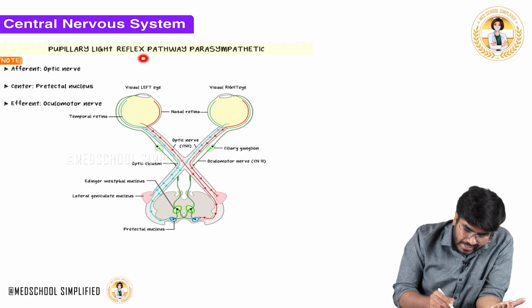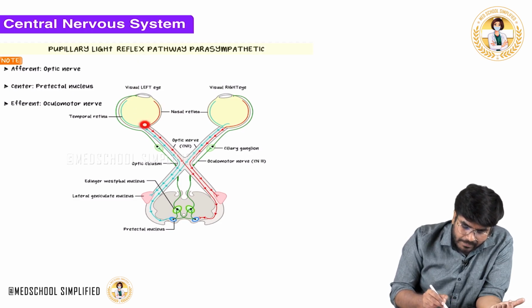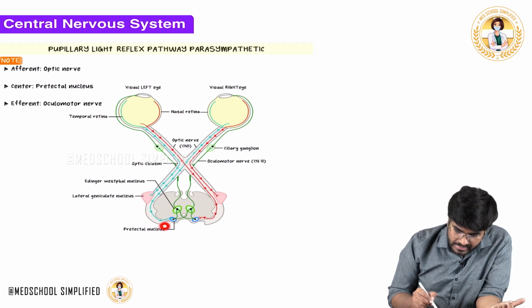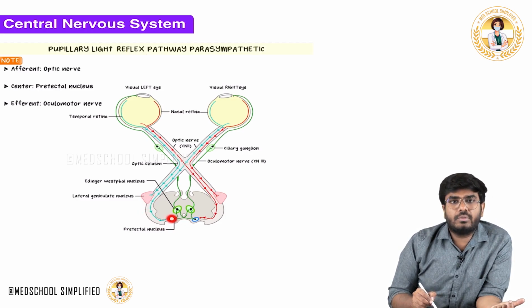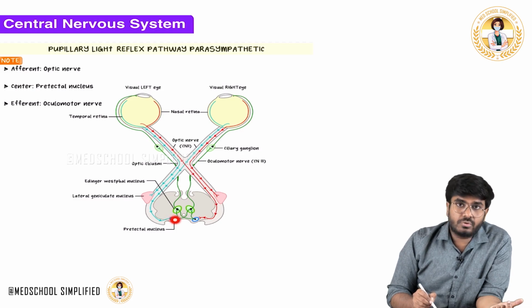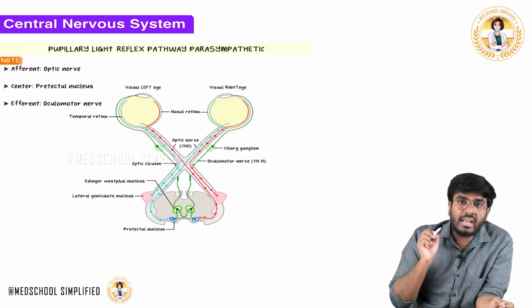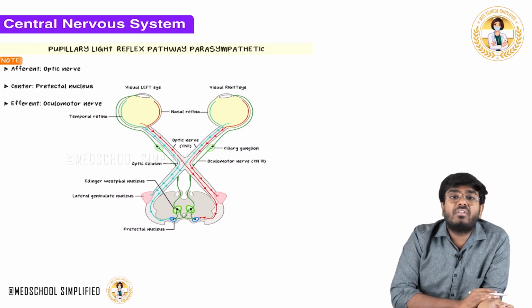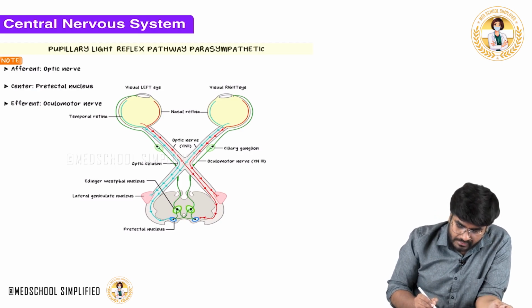Now if you put light in this eye, the retina is activated, the optic nerve is activated, the optic tract is activated. At the end of the day, this information has to go to the pretectal nucleus. What is this pretectal nucleus doing? It activates whenever light is focused into your eye. It is going to activate a parasympathetic nucleus called the Edinger-Westphal nucleus.